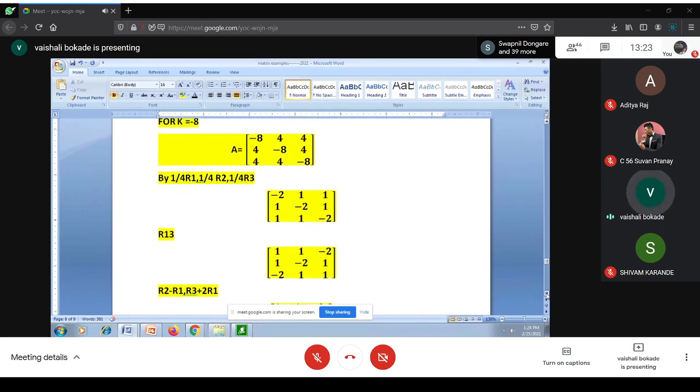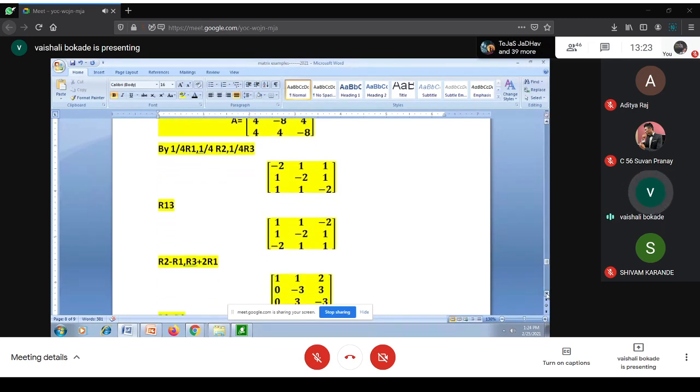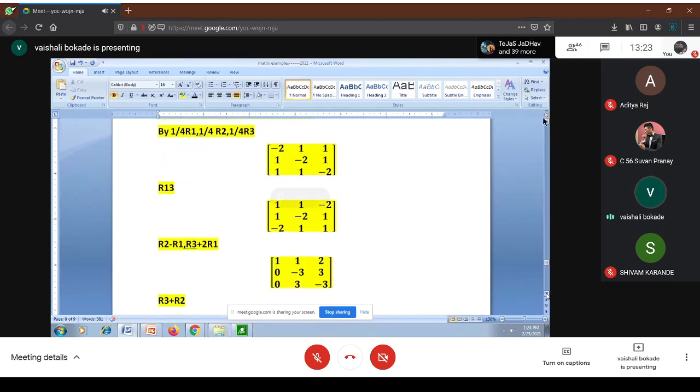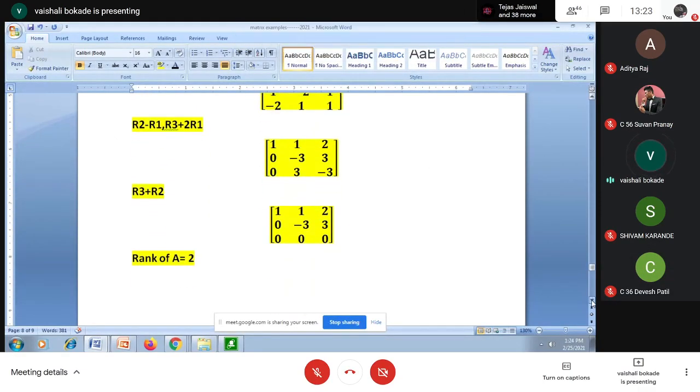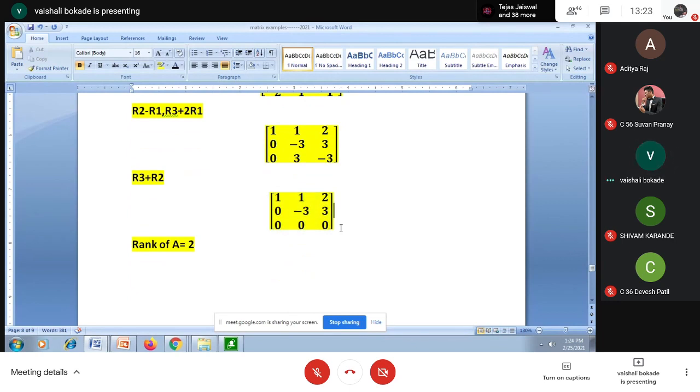Yes, we have this new matrix A, and we use row transformations. We try to convert this matrix to echelon form. You can find it here. At the last step, you can divide R2 by minus 3, and you find two non-zero rows here. So I have rank of A equal to 2. Yes, we get rank of A equal to 2.